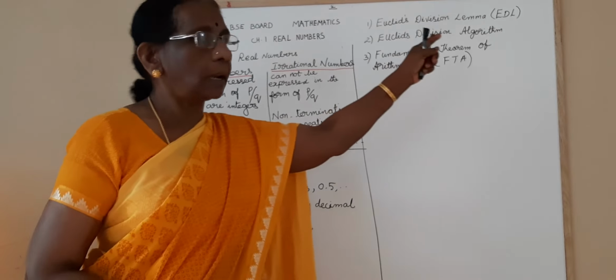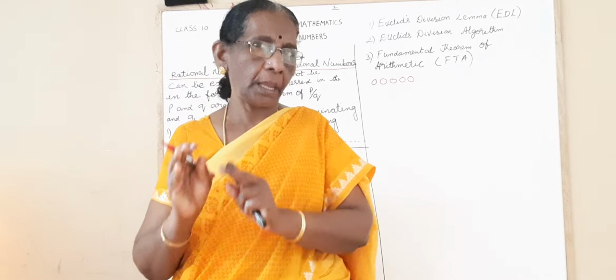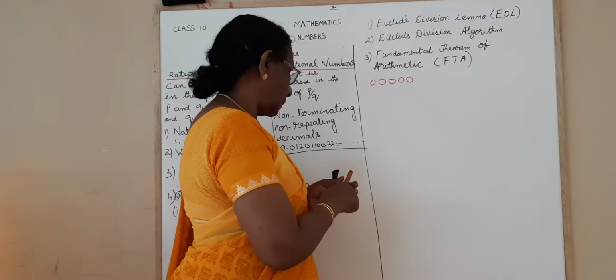So, in the division, suppose I have 5 balls: 1, 2, 3, 4, 5 balls. I am going to divide this into groups containing equal number of balls. That group should contain equal number of balls. So let me divide that.